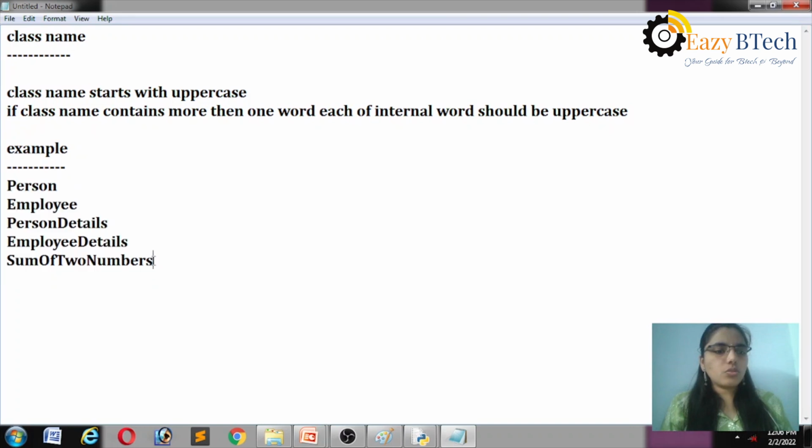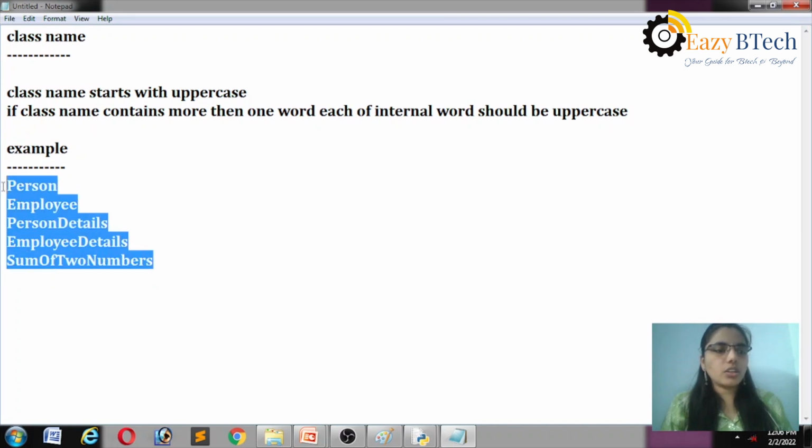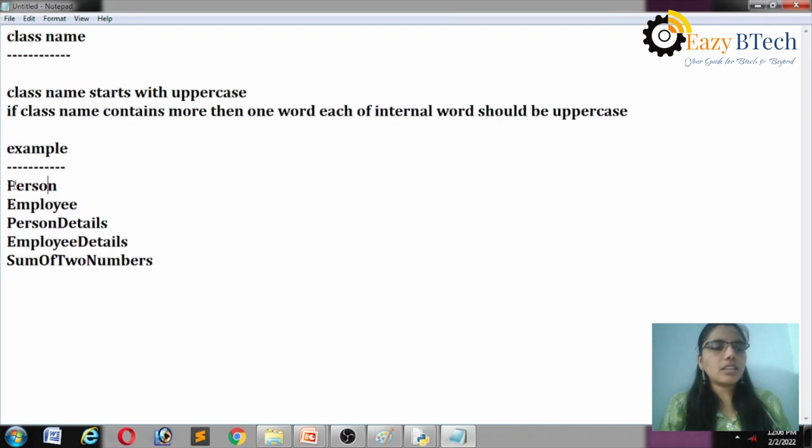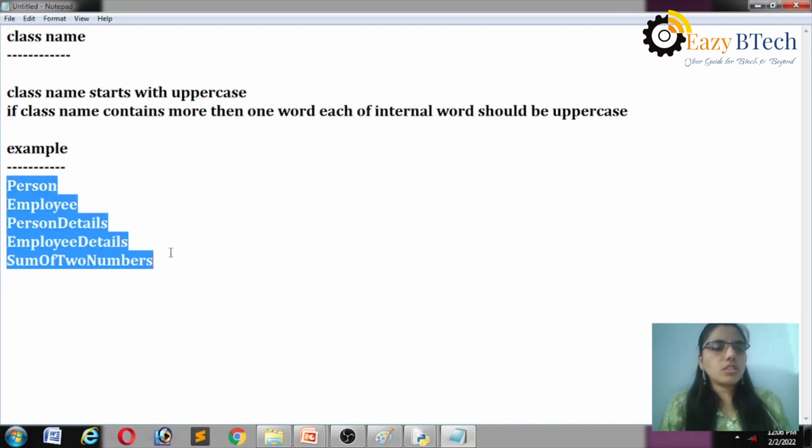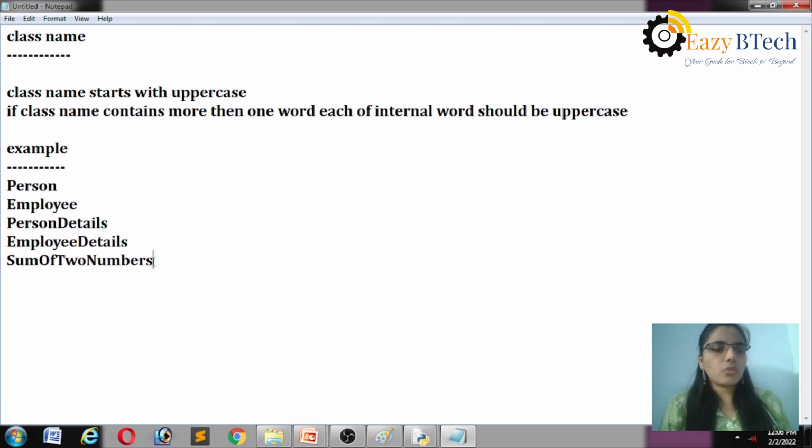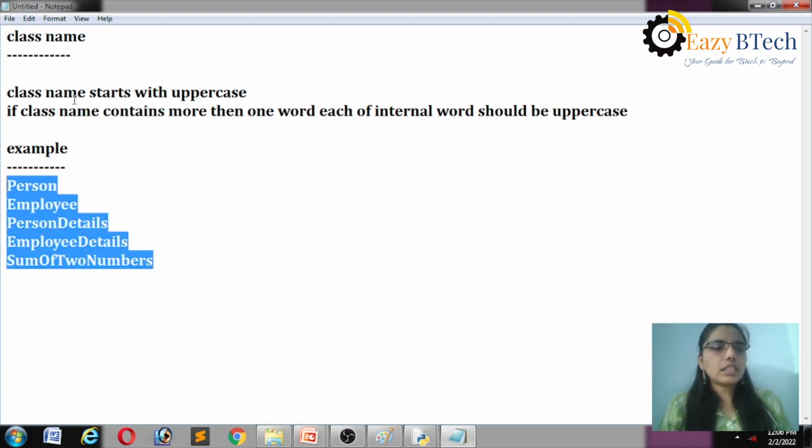So to follow these rules, not a rule, it is a convention. Whether you follow it or not, it will be executed successfully. But as a developer, we have to use these conventions. Class name starts with uppercase. If the class name contains more than one word, each internal word should be uppercase.